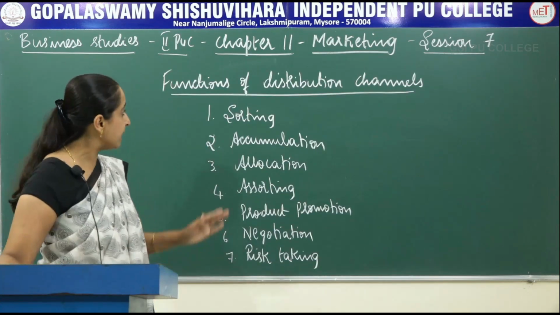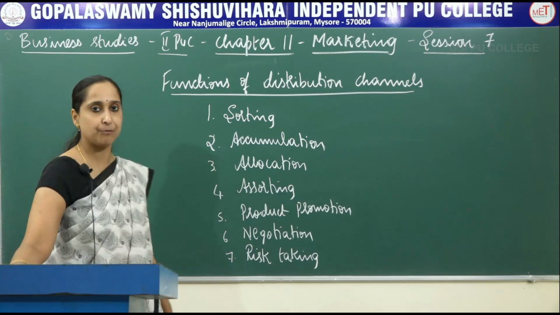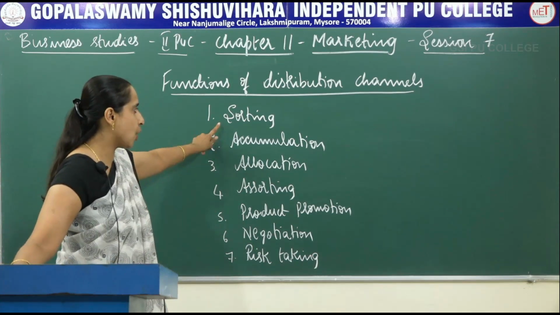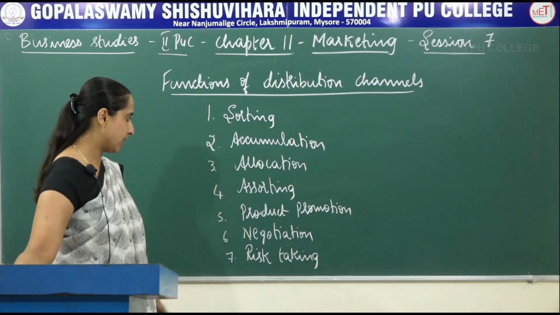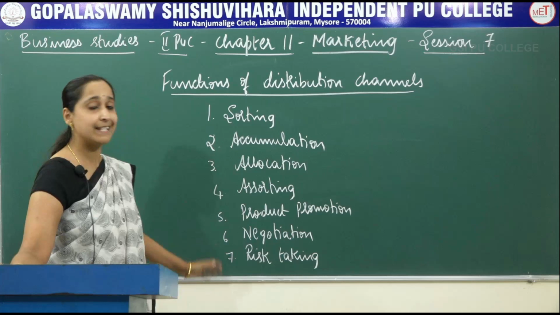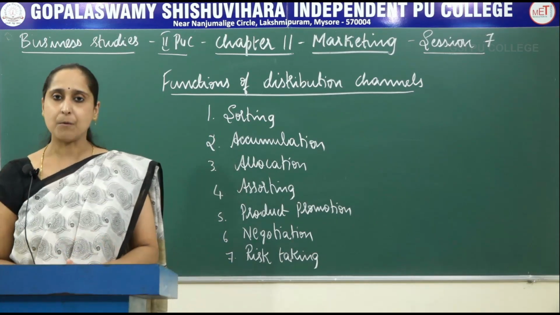Now let us see the functions of distribution channels. There are 7 functions of distribution channel. First one is sorting, second is accumulation, third is allocation, fourth one is assorting, fifth one is product promotion, sixth one is negotiation, and seventh one is risk taking. Now let us see one by one.